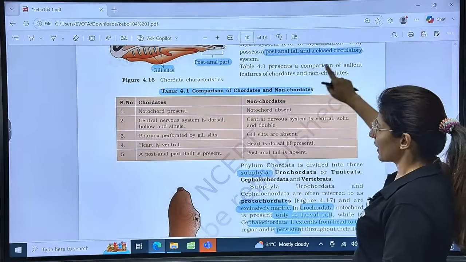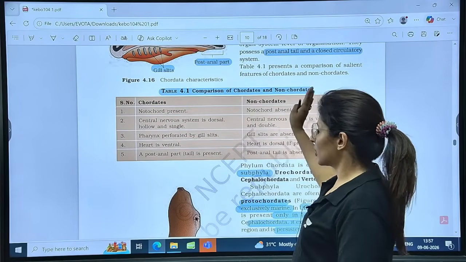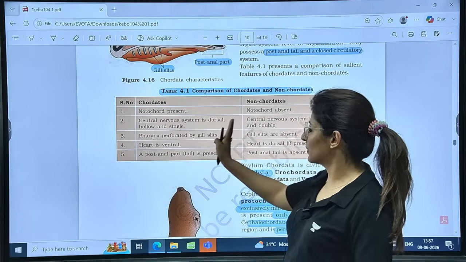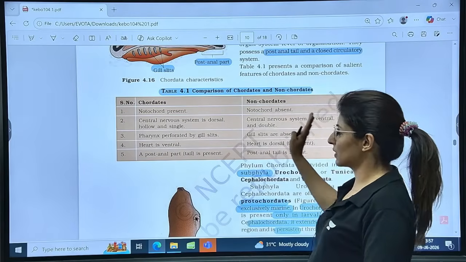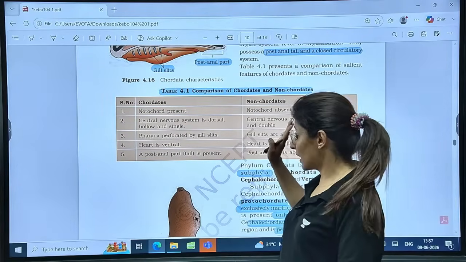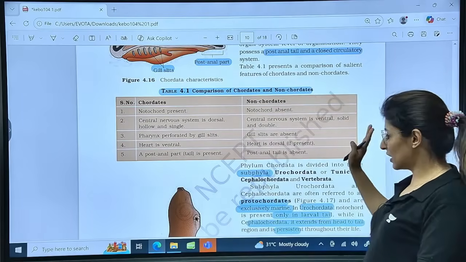See the table comparison. Notochord present, notochord absent. CNS dorsal, hollow, single; CNS ventral, solid, double. Pharyngeal gill slits present, pharyngeal gill slits absent. Heart ventral; heart, if present, will be dorsal. Post-anal tail present, post-anal tail absent.